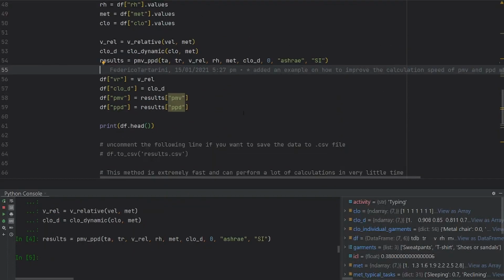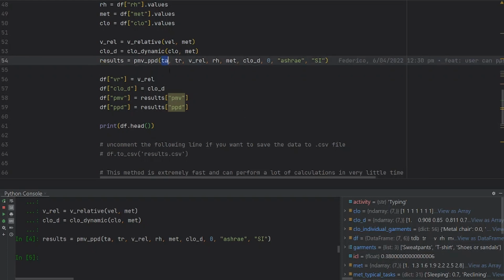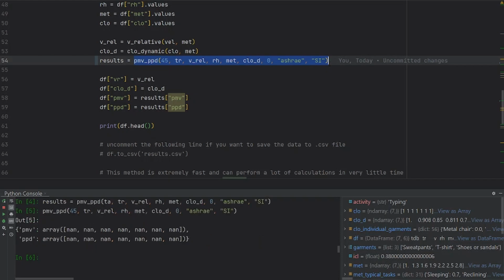One very important thing that I would like to show you is the change in behavior of pythermal comfort. Before, if you happened to enter an input variable that was outside the standard applicability limit, you were just getting a value error or something here in the Python console telling you that your input was outside the applicability limit. We believe that was not sufficient, and also based on our requirements to improve the code speed, we decided to change that. Now, if you pass a value that is outside the standard applicability limits, you're going to get a result that is an NA array.